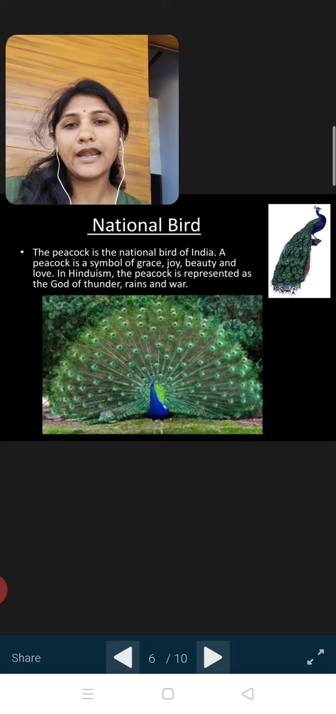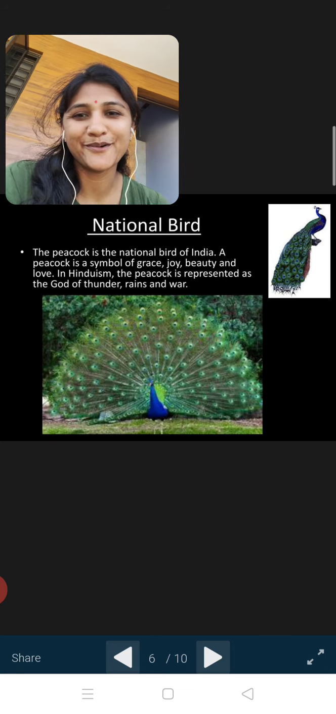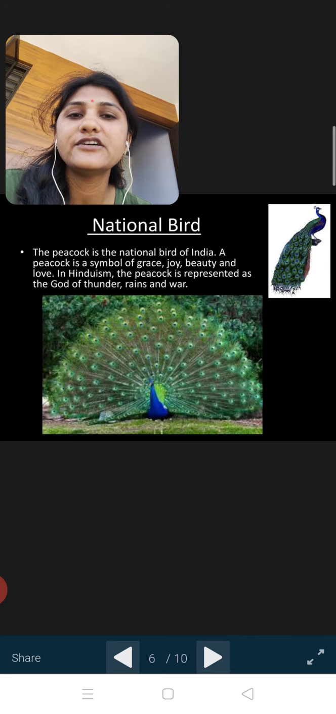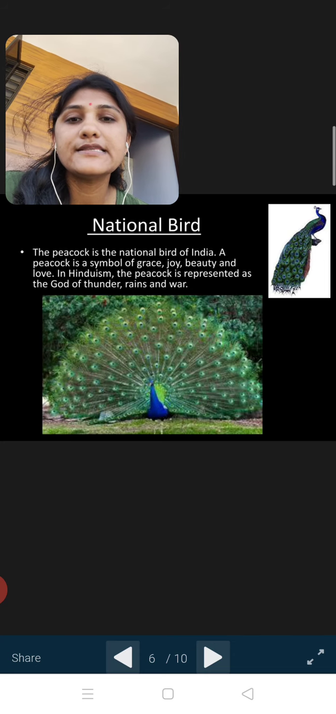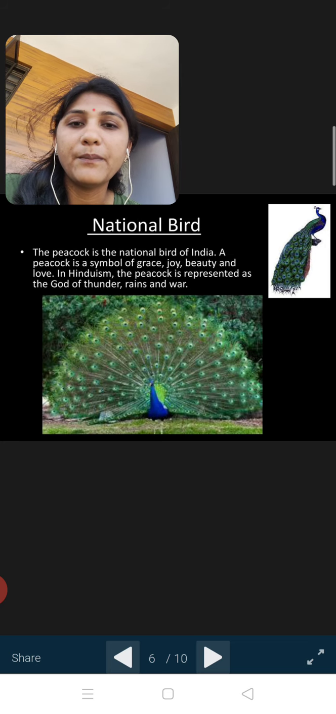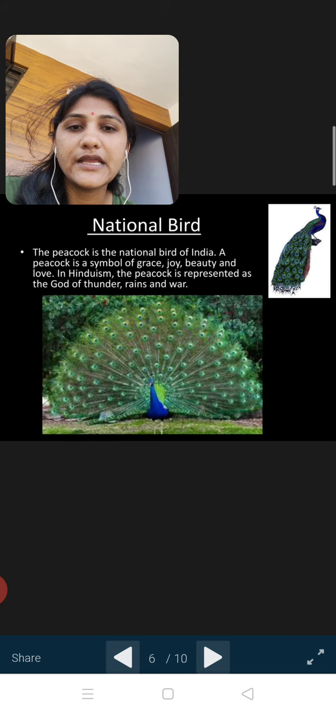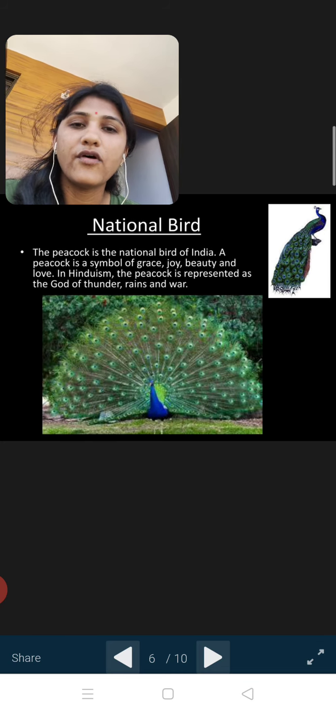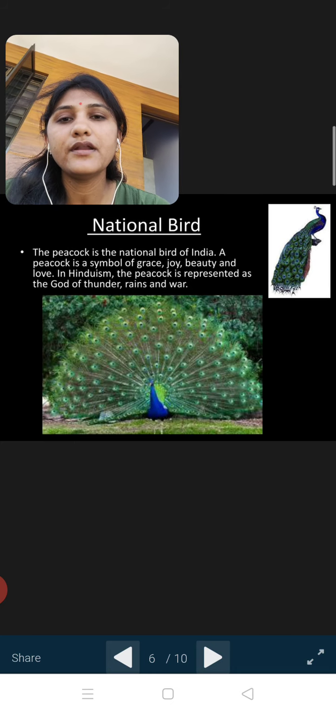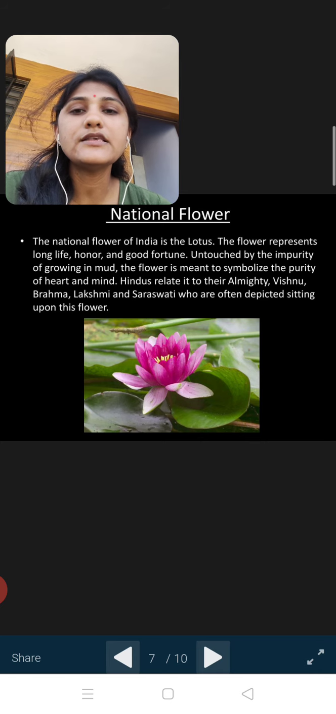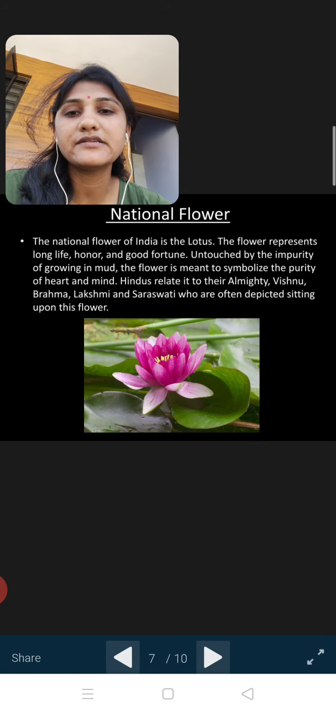And our national bird is the peacock. Yes, you are right, it is the peacock. The peacock is the national bird of India. A peacock is a symbol of grace, joy, beauty and love. In Hinduism, the peacock is represented as the god of thunder, rains and war. So dear children, remember, the national bird of India is the peacock.